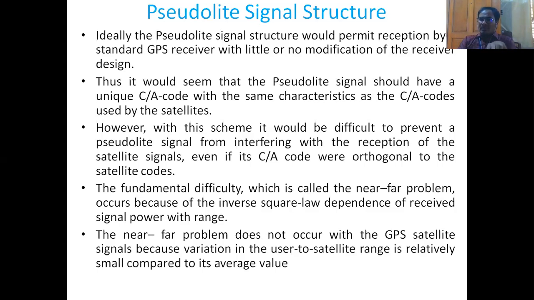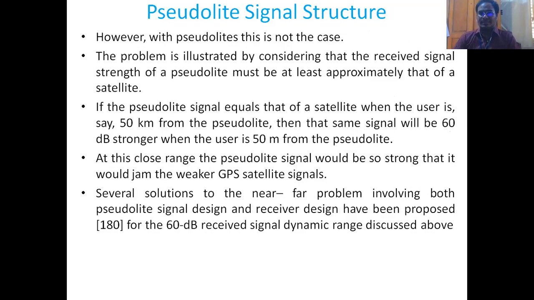So this near-far problem does not occur with GPS satellite signals because the variation in the user to satellite range is relatively small compared to its average value. So we'll take an average value. The average value is nearly the same. Hence, there will not be any problem of far and near.